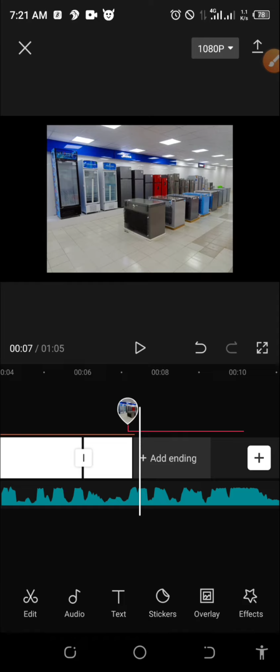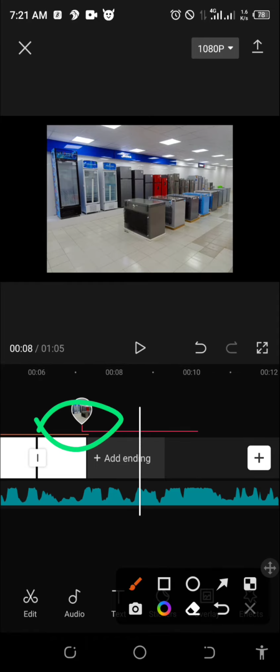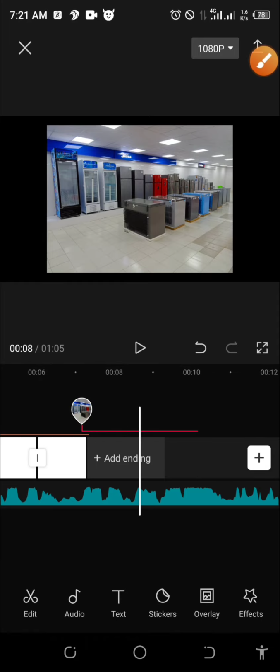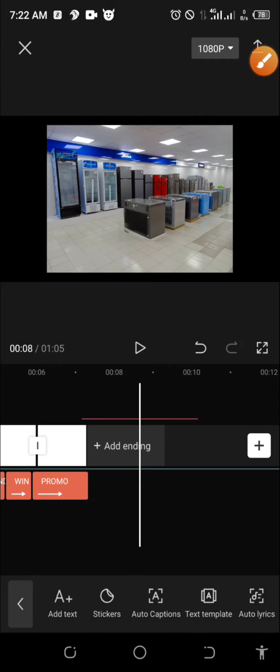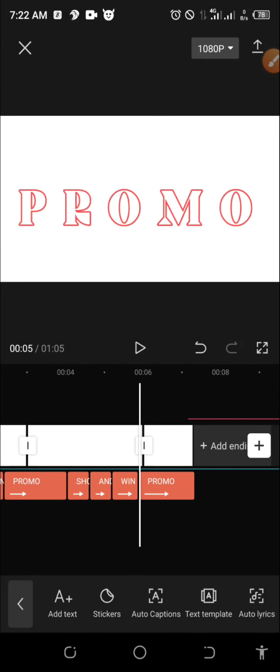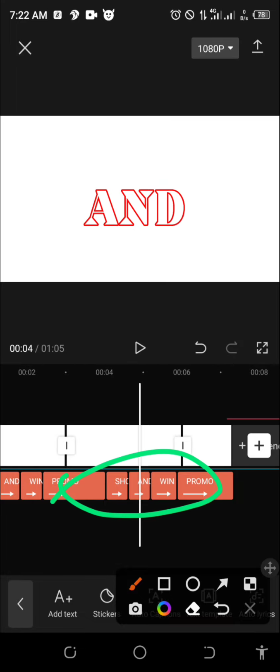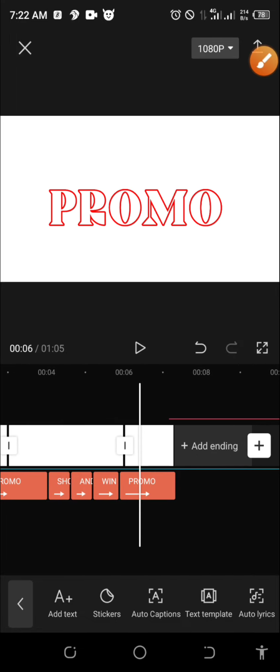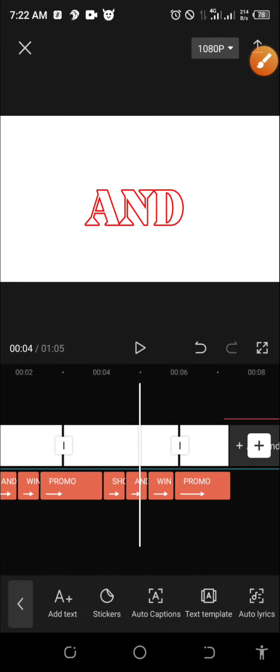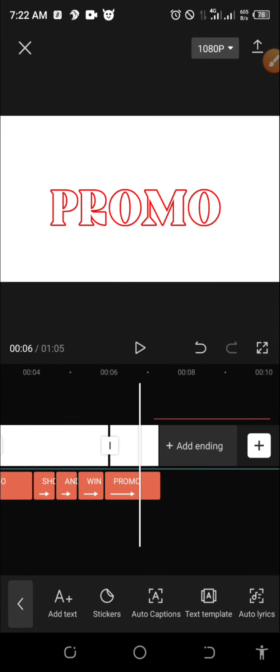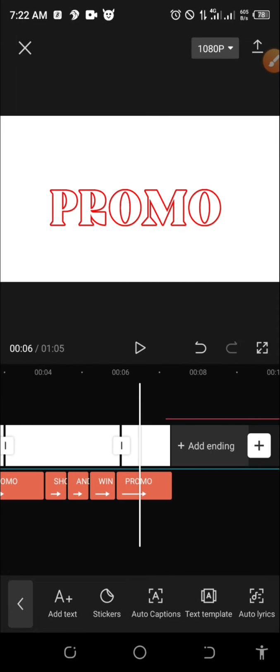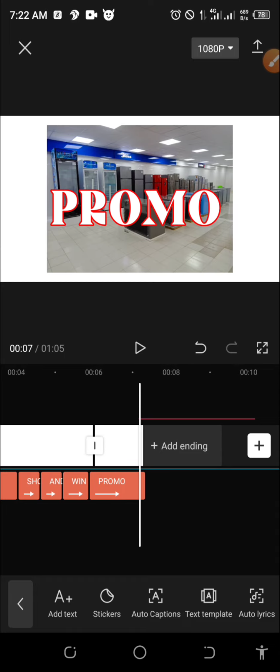So now I'm not seeing my text bar. Look at that, they are here, but I can't edit those texts I put in before. All I need to do is go back and click on text. When you click on text, you see those texts have appeared. The text bar have appeared. When they disappear, go back to the text. If it's overlay, it disappears. Go back to overlay. You will see it and you can edit it. So now you can see I have my overlay here, which is my image.